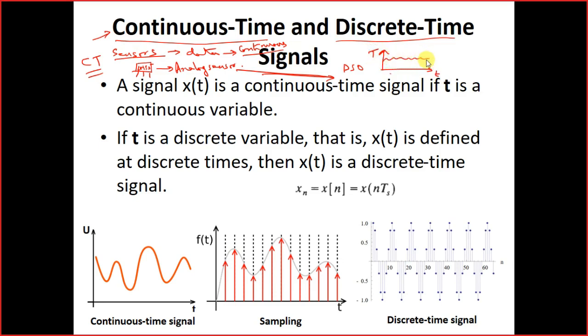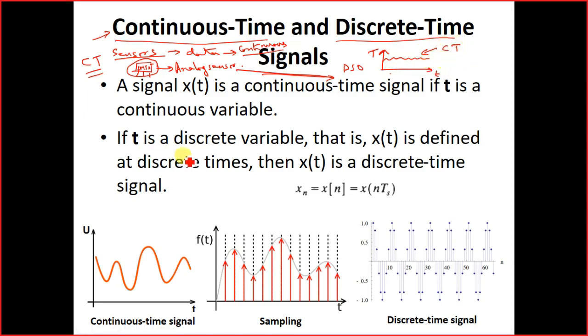It continuously changes like this, you will be getting some curve like this, right? Since the signal generated by LM35 is continuous in nature, this signal is regarded as a continuous time signal.